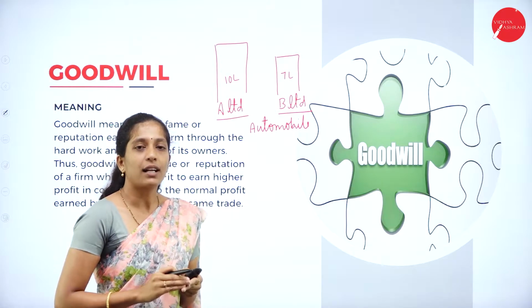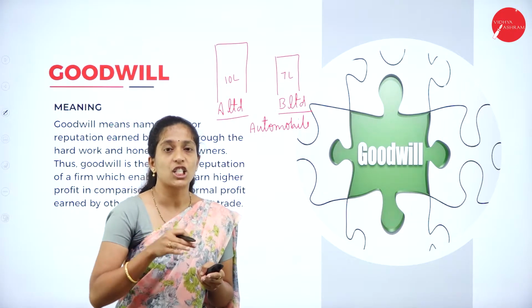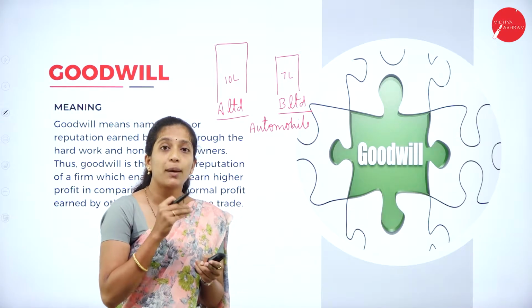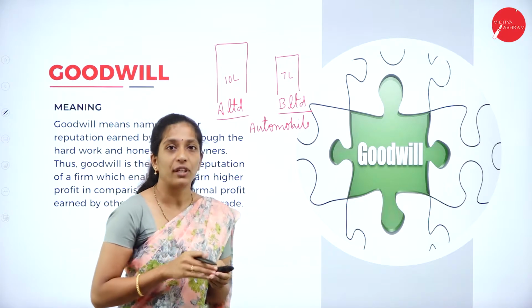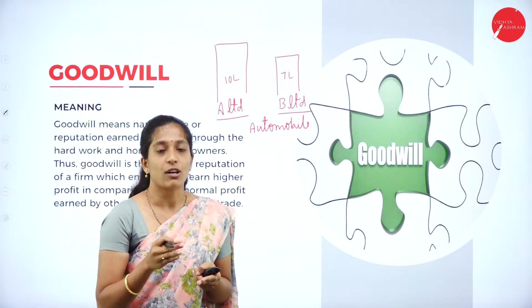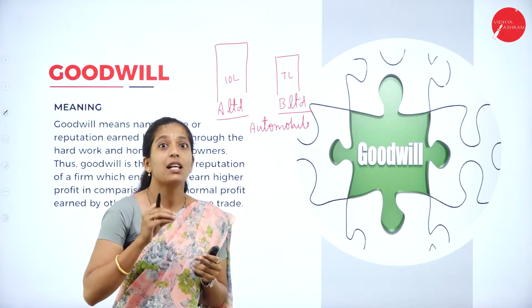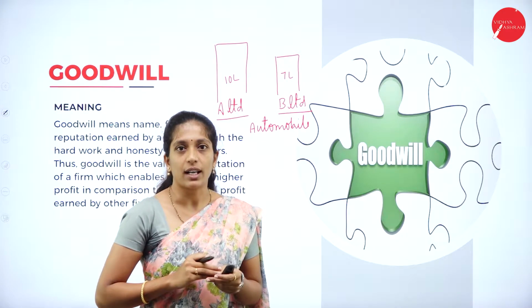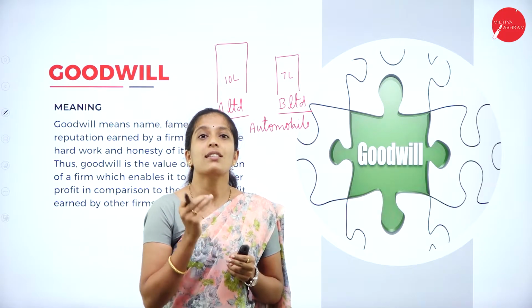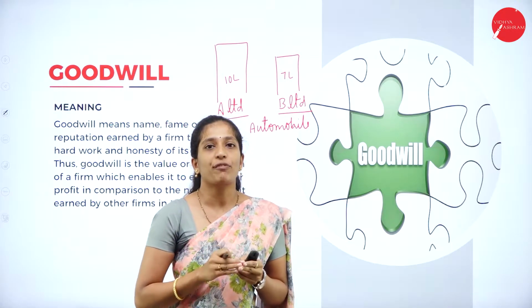Now, you might get a question: since they are doing a similar kind of business and are situated in the same locality, why is the profit earned different? A Limited is earning more profit than B Limited. Why? Because, as I told, A Limited is quite an older business. In the sense, it is quite popular in the market. People know what type of product A Limited is selling, what service is provided by A Limited, and what the prices of the products are.